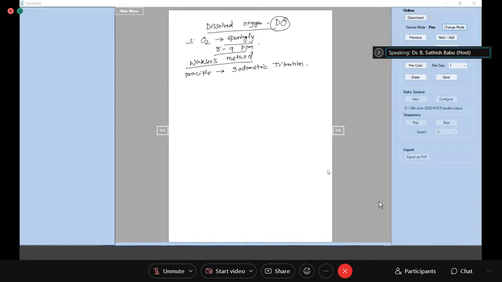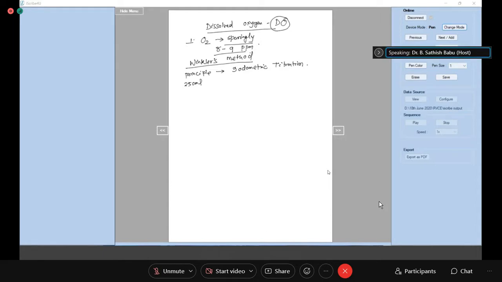Okay, so this can come as a long type question. If it comes as a long type question, first you need to write the principle of dissolved oxygen by Winkler's method. The principle is iodometric titration. Okay, in which what happens?